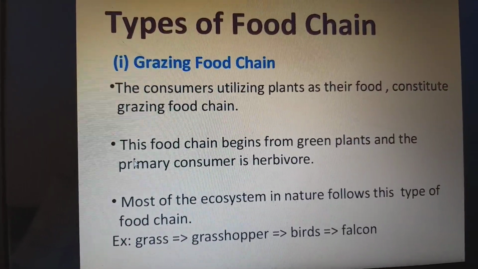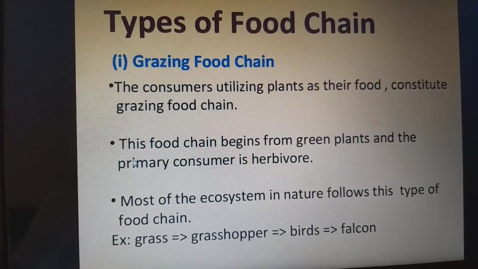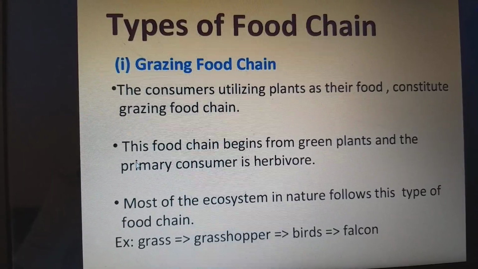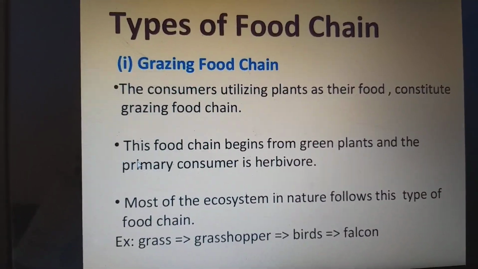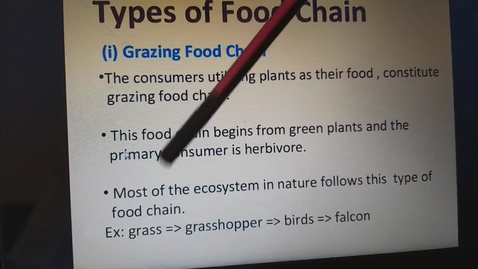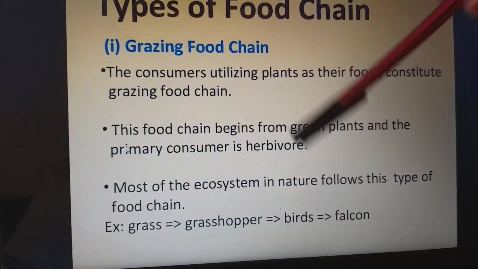Types of food chains. We have the grazing food chain. The consumers utilizing the plants as their food constitute the grazing food chain. This food chain begins from green plants and the primary consumer is a herbivore. Most of the ecosystems in nature follow this type of food chain. Grass is eaten by a grasshopper. The grasshopper is eaten by birds. Next, falcons.